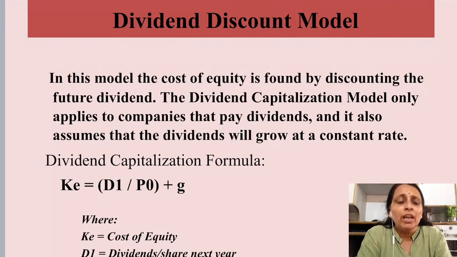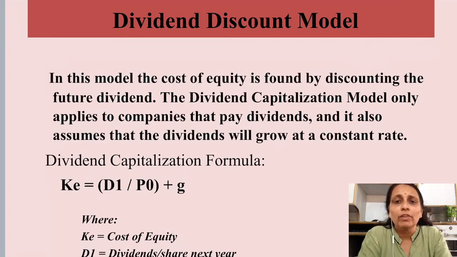What we are doing, the dividend a company will keep on giving in future years also, and the dividend will also grow at a certain rate, because the company is growing at a certain growth rate, then the dividend will also grow. So we are discounting the future dividends and taking into consideration this growth rate also, and if we discount it with a certain discount rate, then we can get the market price of the share.